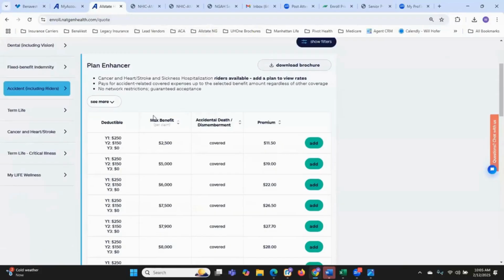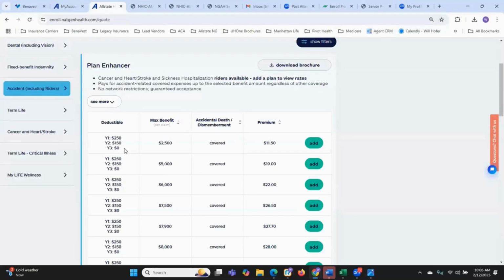Now, with certain states, they don't offer riders for cancer, heart attack, stroke, or sickness, hospitalization. For example, Georgia is a state that doesn't offer that rider. So you can only do accidental in Georgia, and then you would have to look into another carrier that might have the cancer, heart attack, stroke, sickness. Normally I use Manhattan Life to complement what you can get with Allstate.